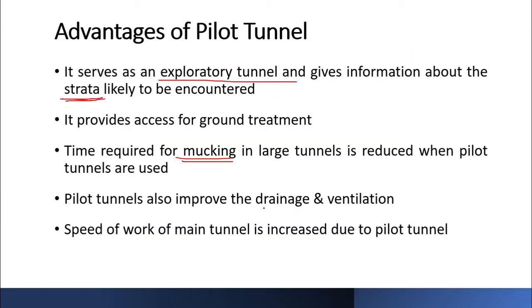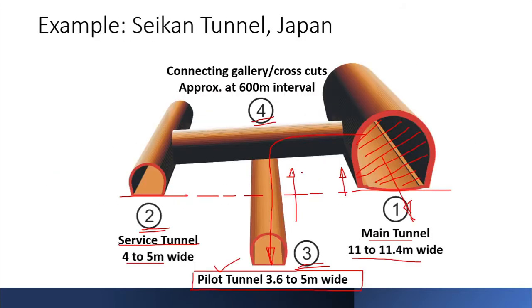And then again it improves the drainage and ventilation of the tunnel. Now this is again something that we'll be looking at at the end of this unit of tunnel engineering. Okay. So when we are dealing with structures underground, the main issue which comes up predominantly in the case of tunnels is water and ventilation.